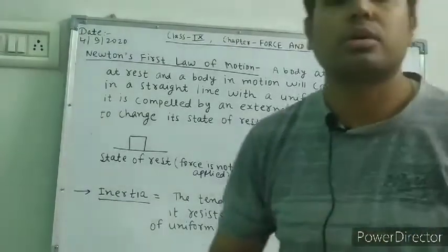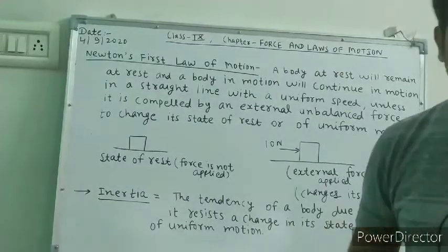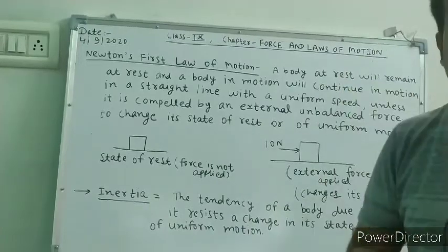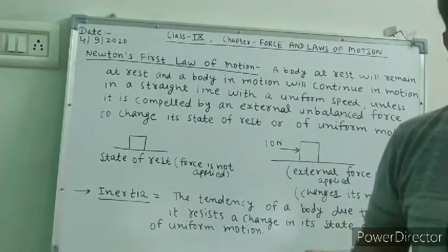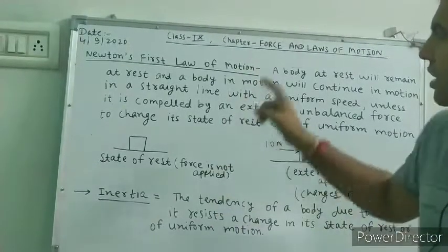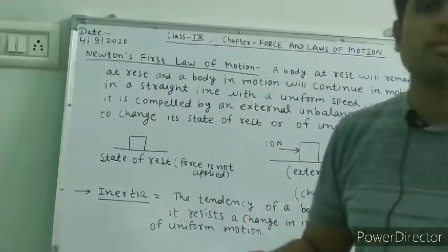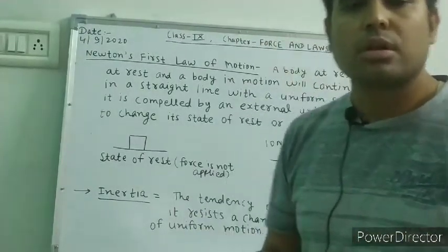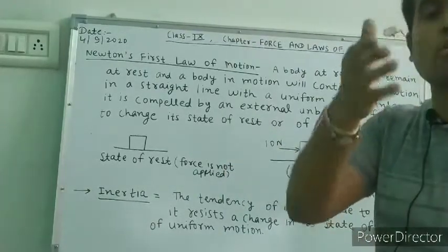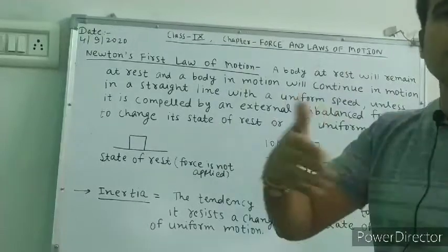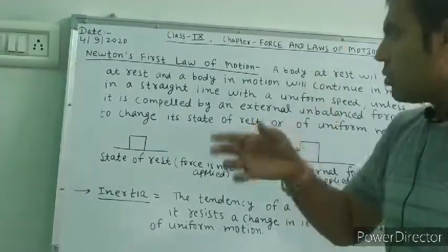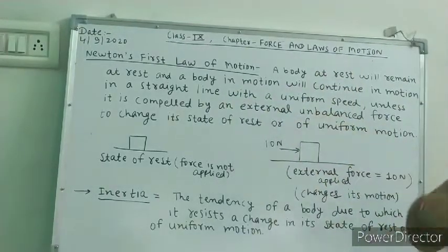Suppose you want to change the speed of an object which is at rest or moving with uniform speed, then you need force. If you are not applying a force, the body stays at rest or moving with uniform speed. Like I have given the example of a car moving on a straight road with a constant, uniform speed. When you apply a force, then it will change.